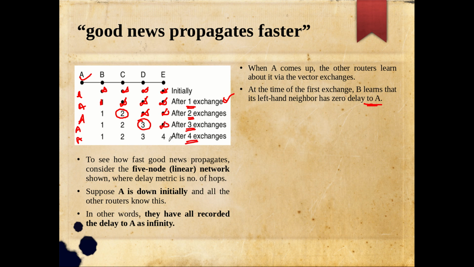Now during the fourth exchange, everybody will exchange its information with its neighbor, and C and D will not change, because the same information is coming and no update is coming. But for E, a new piece of information came from D, that D can let the packet reach A with 3 hops. Now E can reach D with a single hop. So in total, with 4 hops, E can reach A. Like that, E updated its table.